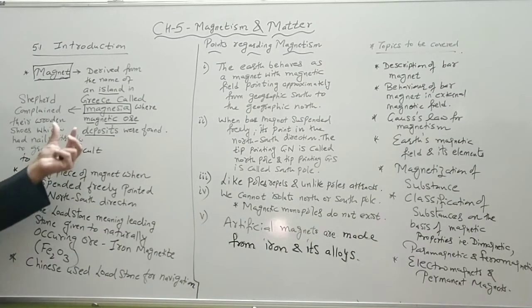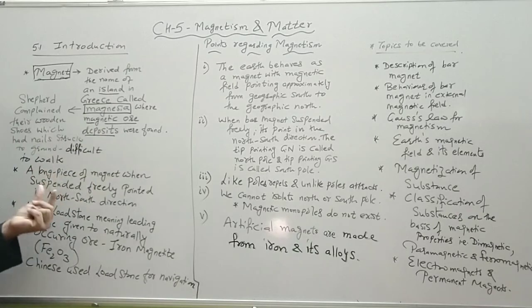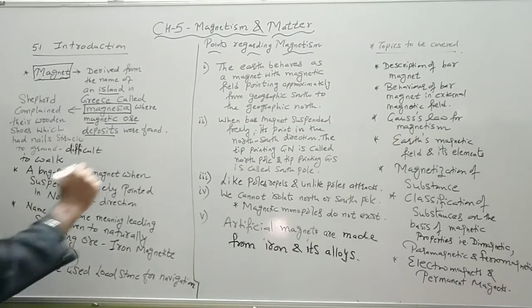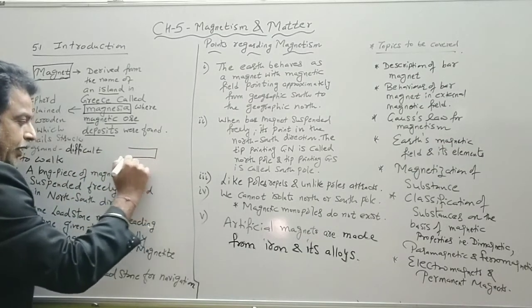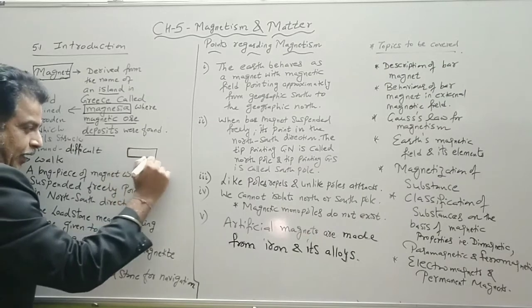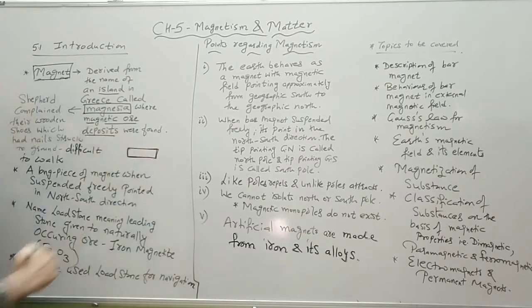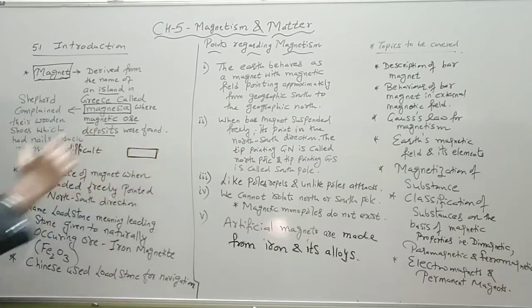Then a long piece of magnet, when suspended freely, pointed in the north-south direction. So from this magnetic ore they made rectangular strips, and when these were suspended, they were later known as a bar magnet.